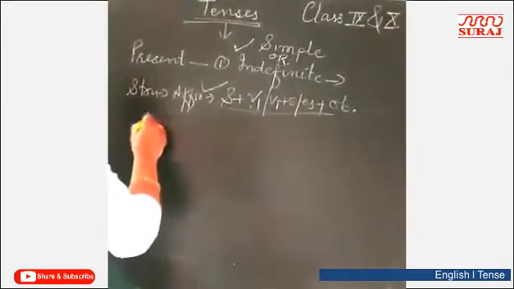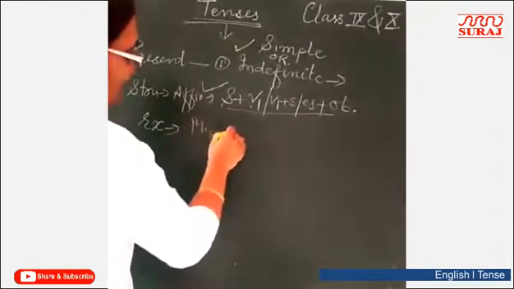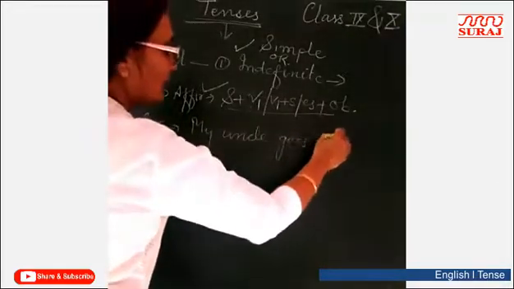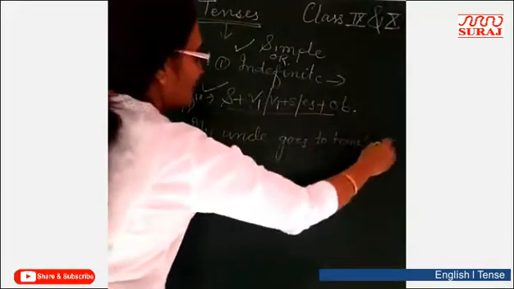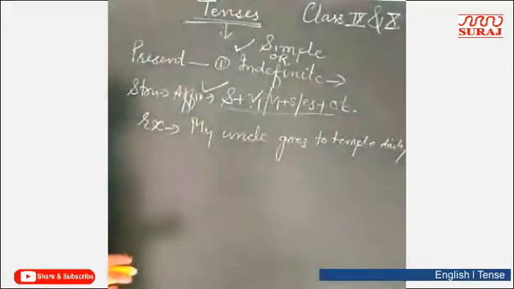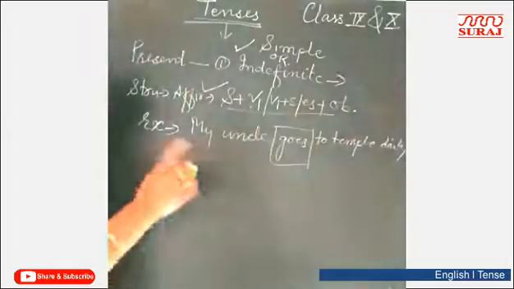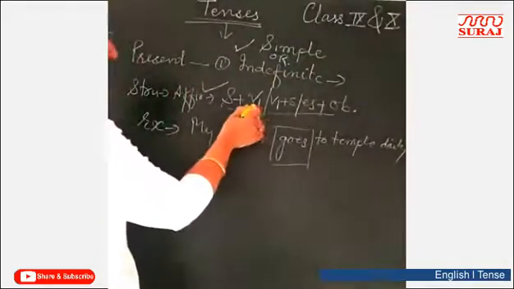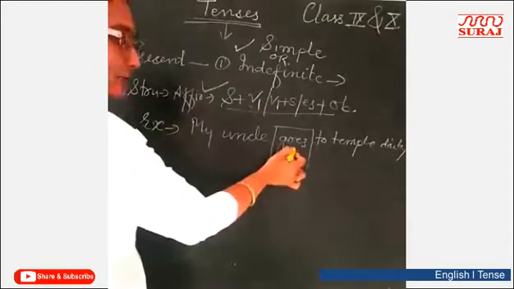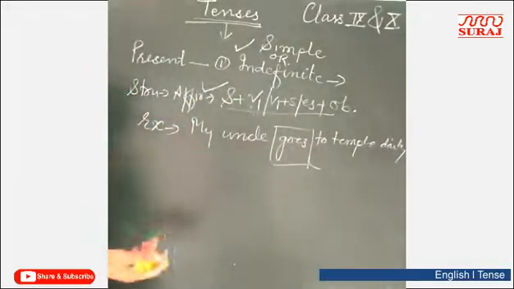Look, example. My uncle goes to temple daily. My uncle goes to temple daily. Here, first of all, catch the verb. Verb को देखेंगे. Goes. V1 plus ES. It means what I told you in a structure. Structure में हमने क्या देखा था कि V1 मिलेगा हमें या फिर V1 के साथ S और ES मिलेगा, right? हमें यहाँ पर V1 के साथ S और ES मिल गया है. तो it means it is present indefinite. First thing. And the second thing, daily.